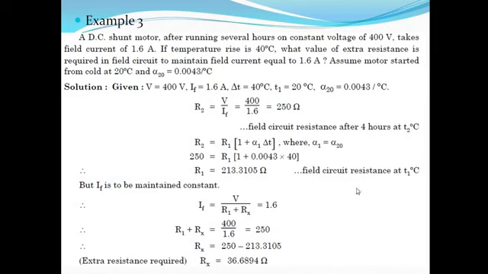Now this R1 is the field circuit resistance at T1 degree centigrade, that means the resistance of the field coil of the motor. Now for keeping field current constant, we are placing one resistance or rheostat in the circuit. So the field current is constant, that is 1.6 is equal to V upon R1 plus the extra resistance. So the value of extra resistance is 36.6894 ohm.